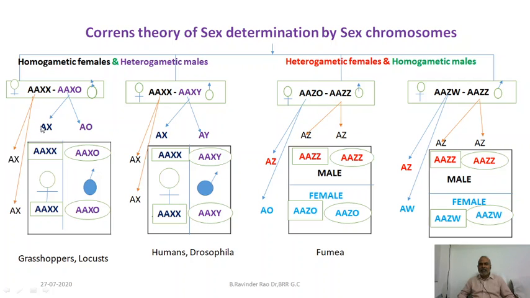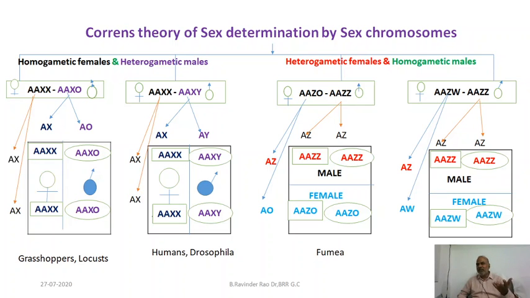Now let us consider the sperm. If the sperm with an X chromosome fertilizes, definitely females are born. The embryo becomes a female only. If the sperm without an X chromosome fertilizes, definitely it will become a male. So which has the sex determination? The sex determination capacity is there with the sperm that is going to fertilize. And one very important thing is that at the point of fertilization, the sex is determined. So the point of sex determination is fertilization.